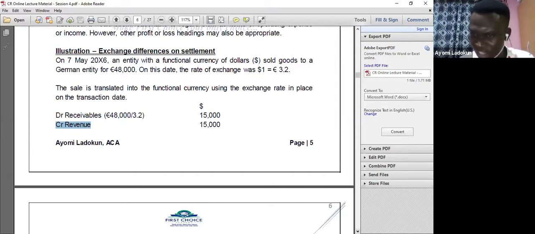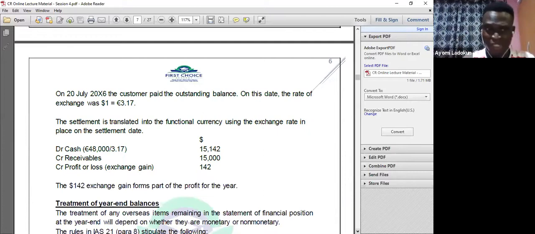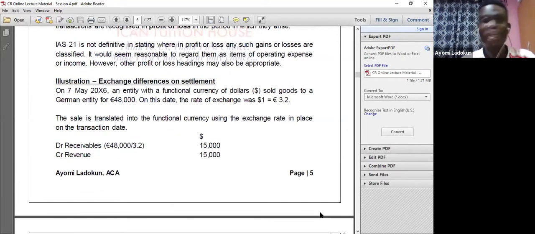Is there any cash settlement? Don't forget, when there is cash settlement, you still need to reconvert using the spot exchange rate. That is the principle. On 28 July 2026, the customer paid the outstanding balance. They didn't pay before, so that means they paid everything.